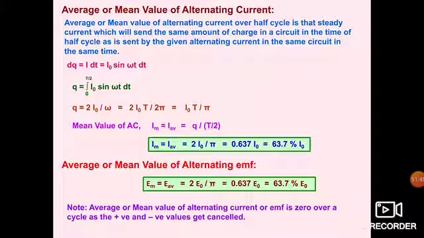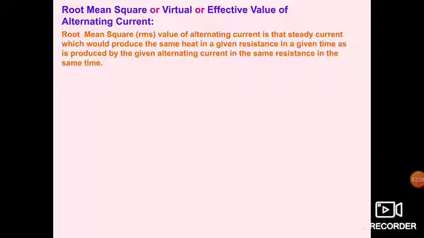So here is one point we have to note down, that the average or mean value of alternating current or EMF is 0 over a cycle, as the positive and negative values get cancelled. Now we talk about the next: root mean square, or virtual or effective value of alternating current.